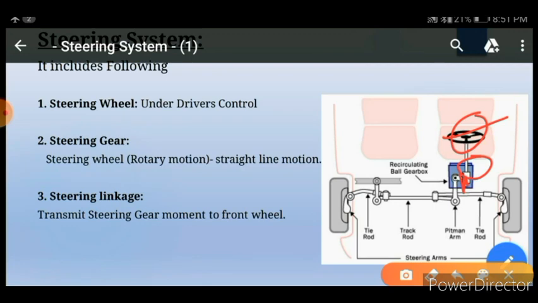Then another component is steering linkages. Steering linkage plays a very important role in the steering system. The rotary motion of the steering wheel is converted to linear motion with the help of this linkage.